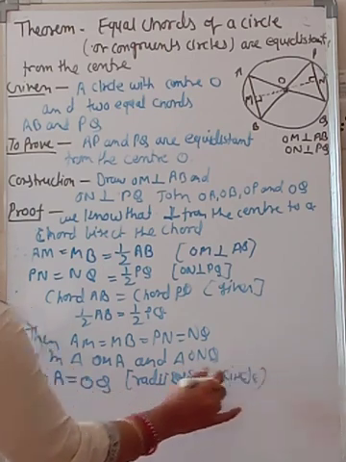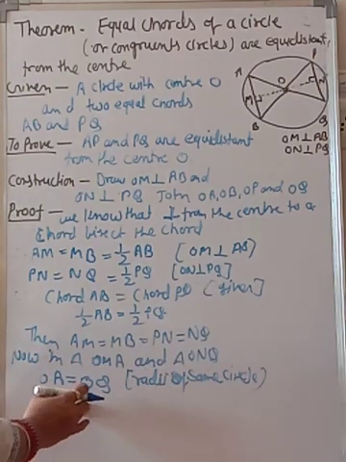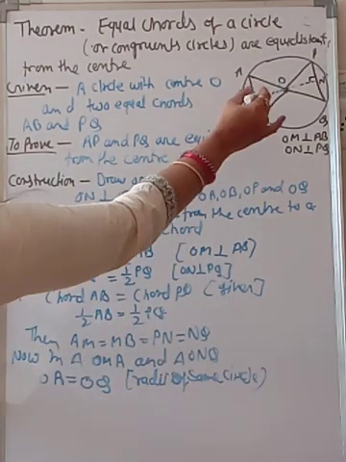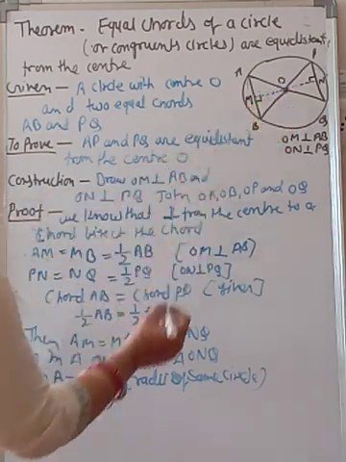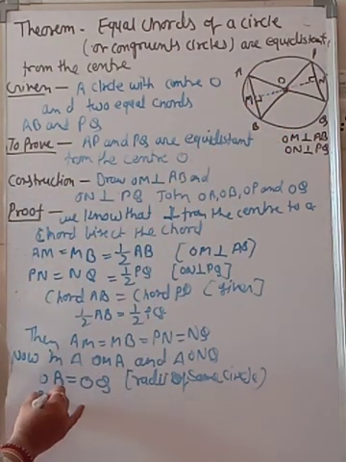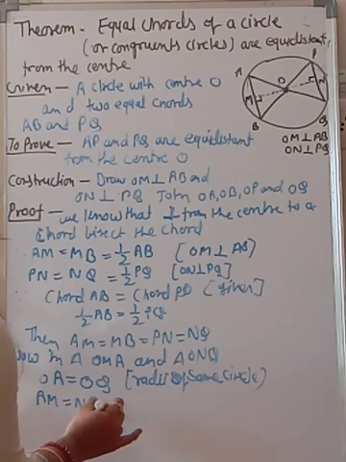Radii will be the same. So OA equal to OQ. And the next is AM equal to NQ. So write down AM is equal to NQ.